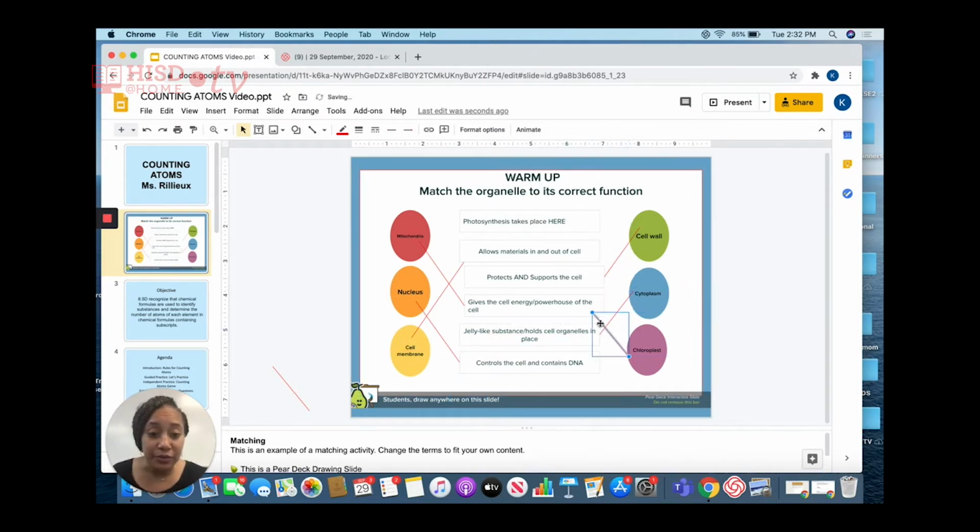So let's review. The mitochondria gives the cell energy and is the powerhouse of the cell. The nucleus controls the cell and contains DNA. The cell membrane allows materials in and out of the cell. The cell wall protects and supports the cell. The cytoplasm is the gel-like substance that holds the cell organelles in place. And the chloroplast is where photosynthesis takes place.